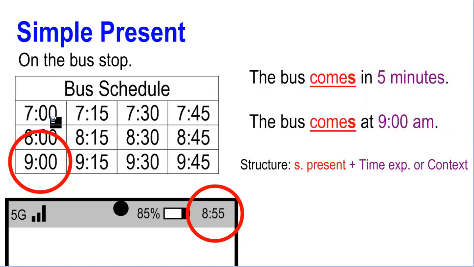Okay, that's the idea. You check the schedule and you check the time, and you can see definitely that this action is going to happen in like 5 minutes. Okay, and we use the simple present in the future for scheduled events, events that are part of a schedule.